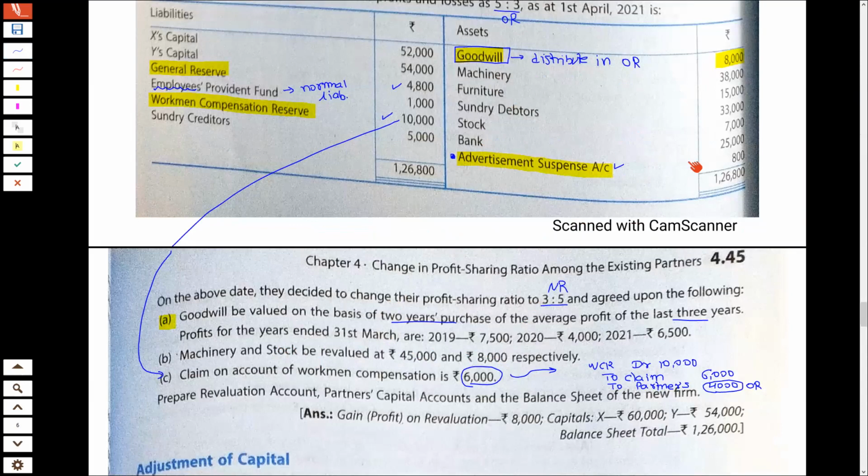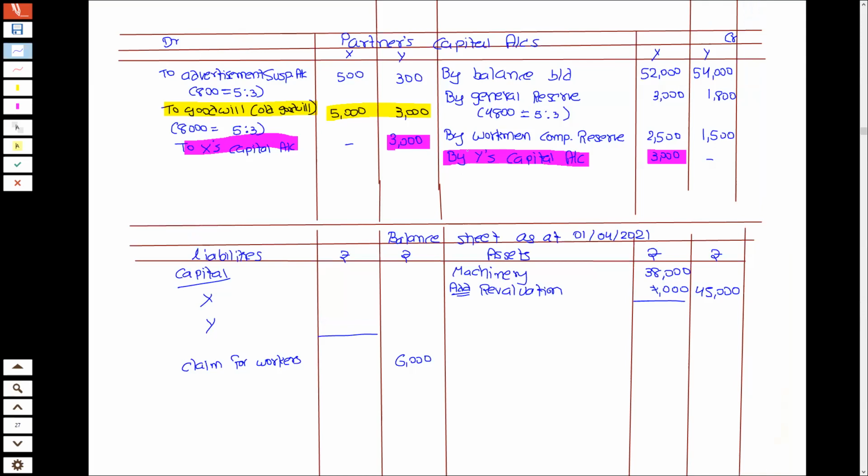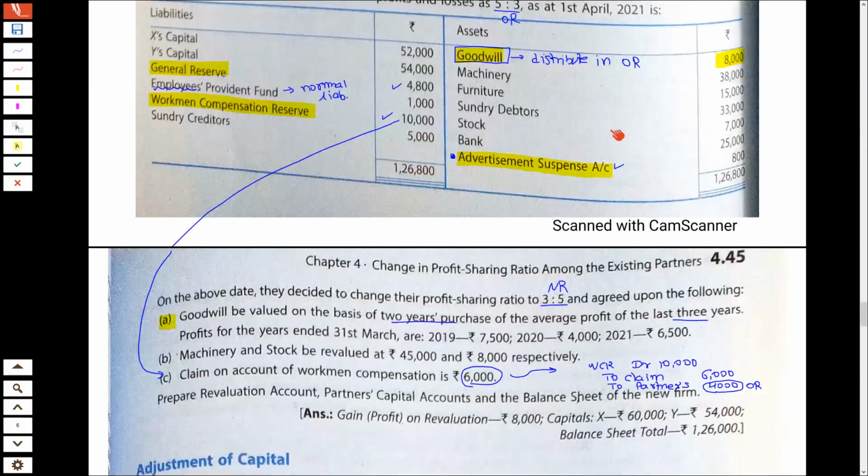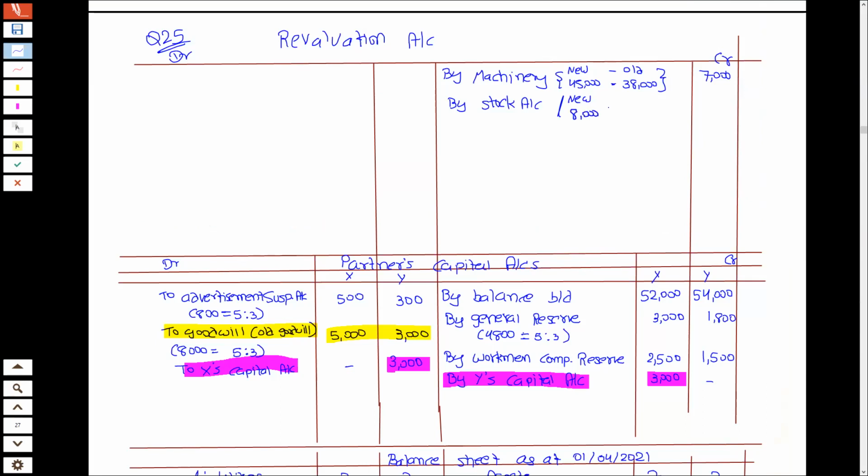So look here, stock was 7,000, new value is 8,000. तो फायदा है stock में भी. So I will write by stock account. New value is 8 minus old value was 7. So 1,000 का फायदा है. So with this we can close this account revaluation, and